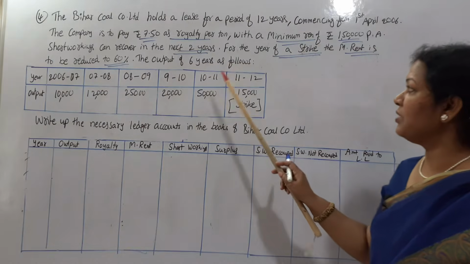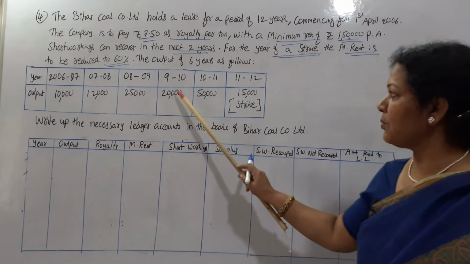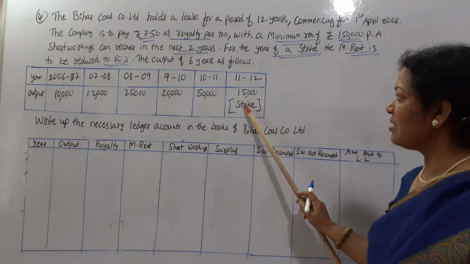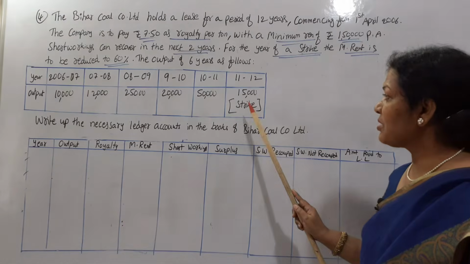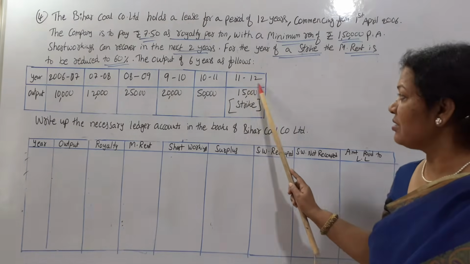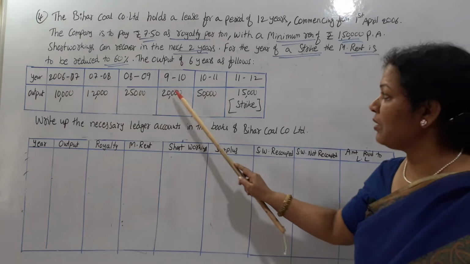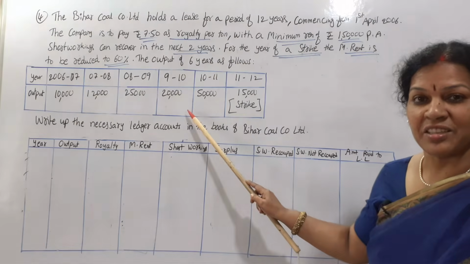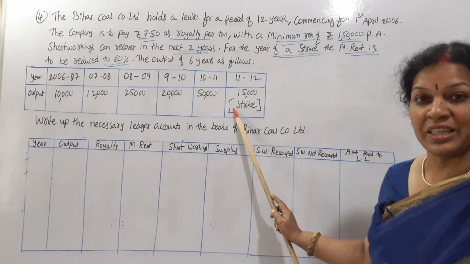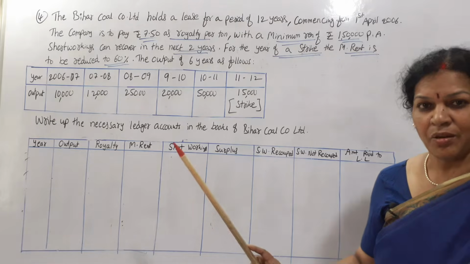The output of 6 years is as follows. Now output for 6 years: first year, second year, third year, fourth year, fifth year and sixth year. In the sixth year there is a strike. Okay, so because of the strike, the output is 15,000 only. Now if you see 10, 12, 25, 20, 50, it was gradually increasing. Now all of a sudden it decreased because of the strike, output was less. Now how to work this out?